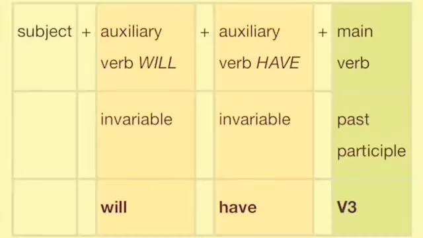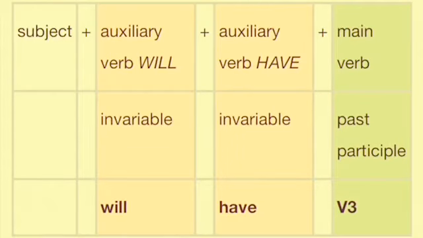Students, I hope that you people have understood the future continuous tense very well. Now we'll be talking about the future perfect tense. So this is your structure for the future perfect tense. See here, only addition is have. Correct? Now see, subject plus the auxiliary verb will plus the auxiliary verb have plus the main verb. Correct? So we have will have together along with the V3 form of the verb.